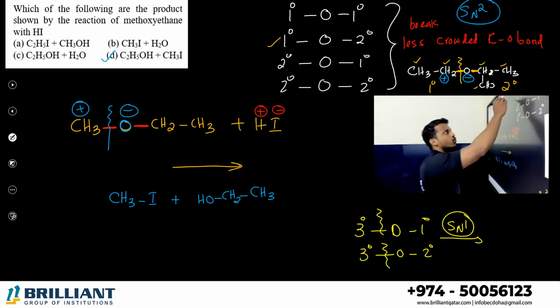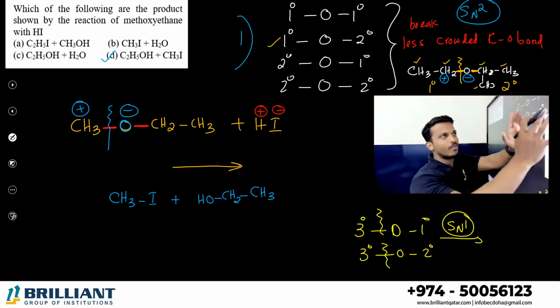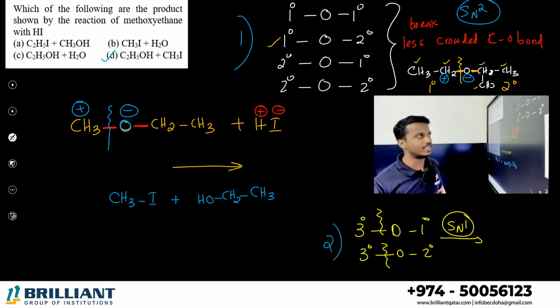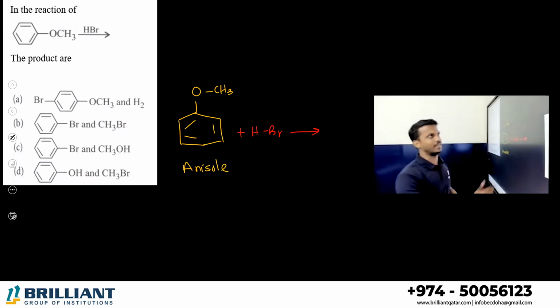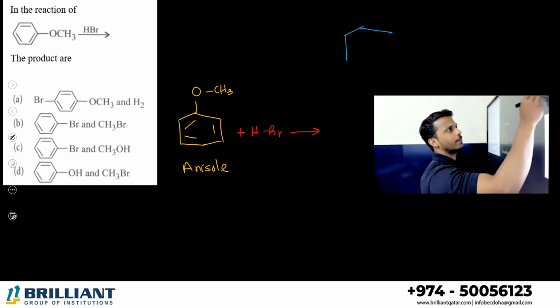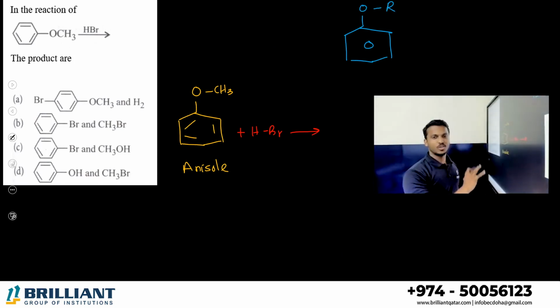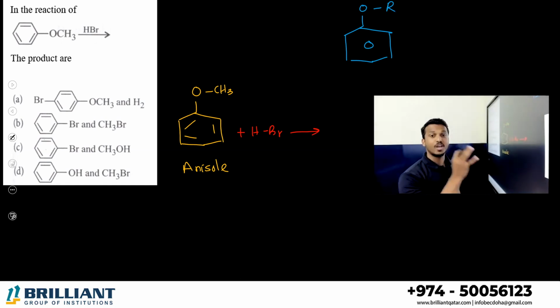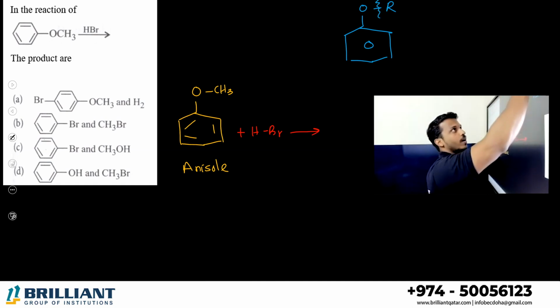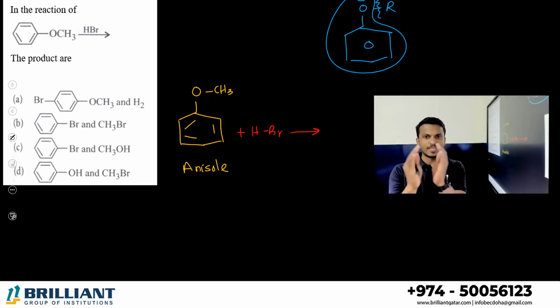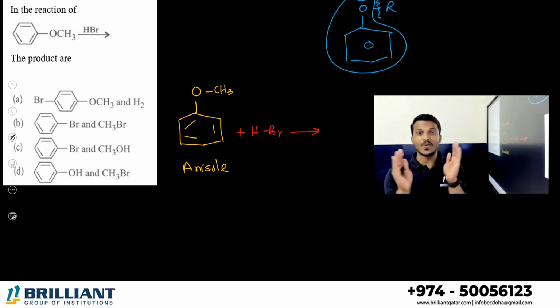Here I have given two cases. One, this category where you want to break. Second, where a tertiary group comes, where you want to break. This is another one, an aromatic type ether. In an aromatic type ether, you should break the alkyl side. After the breaking, you should get the phenoxide ion. So I want to break this one. What is this species? This species is called the phenoxide ion. You just ensure that after breaking the C-O bond, you are getting a phenoxide ion.